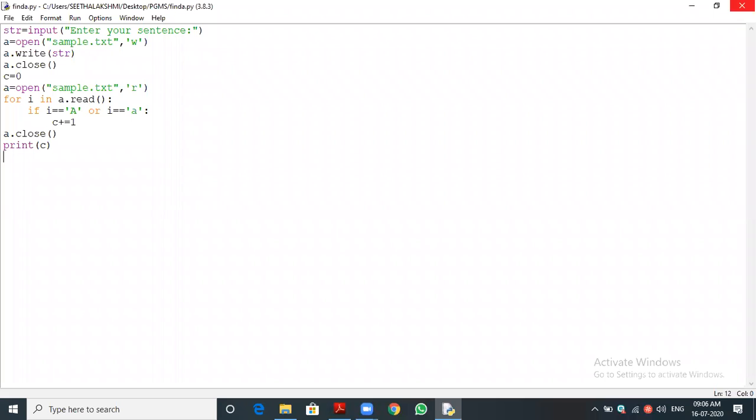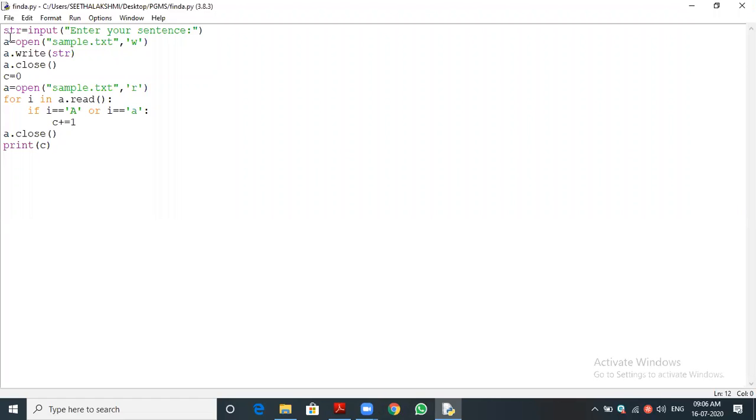We want to get the string. The program wants to count how many a, that is small a or capital A. Okay, so it wants to count the number of a, that is, the specific character present in the given string, isn't it? Am I right? That is your first program, no? Yes, sir. Yeah, so you can see the result, students.